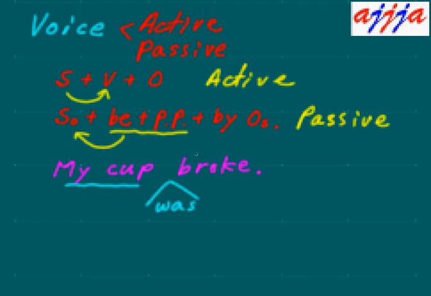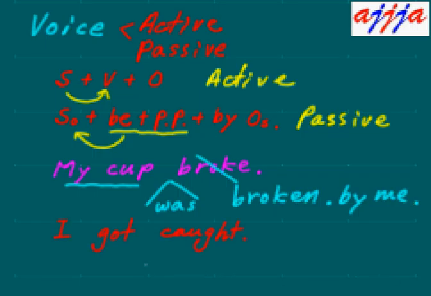Then you use the past participle, which is broken. So my cup was broken. Maybe you can add by someone, you know what I mean? So by me or something like that. All right.